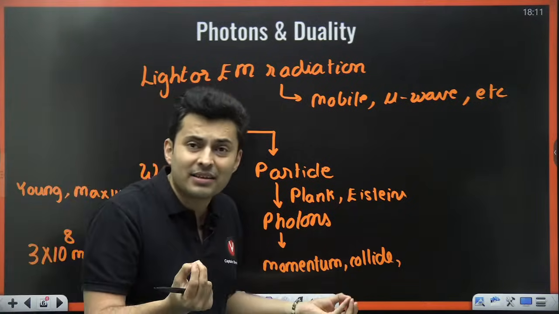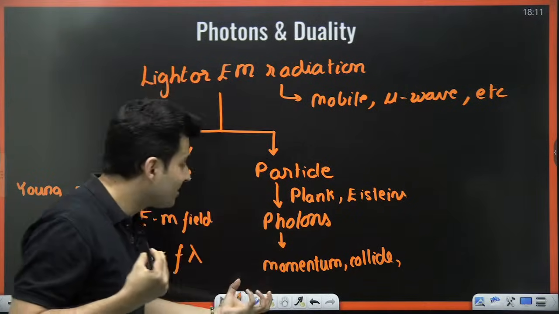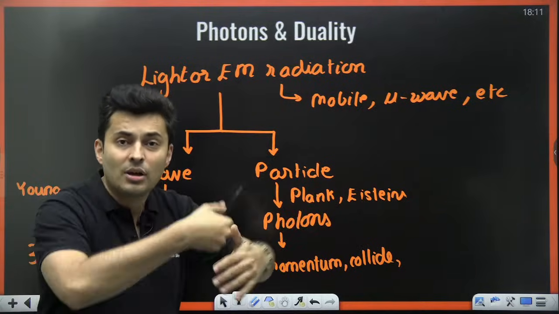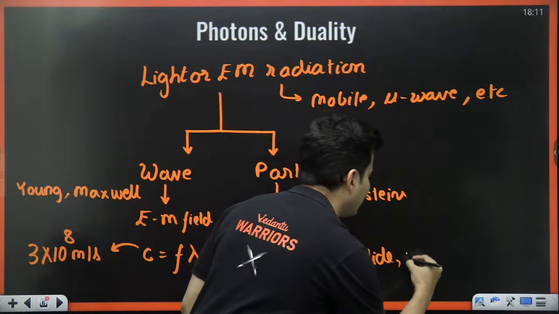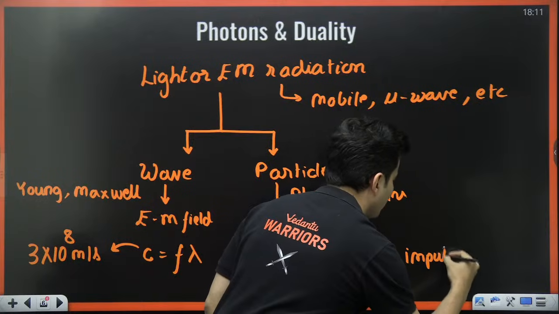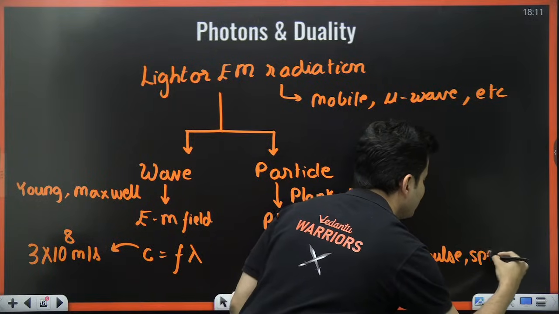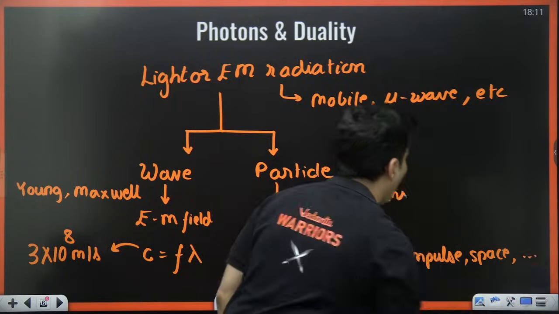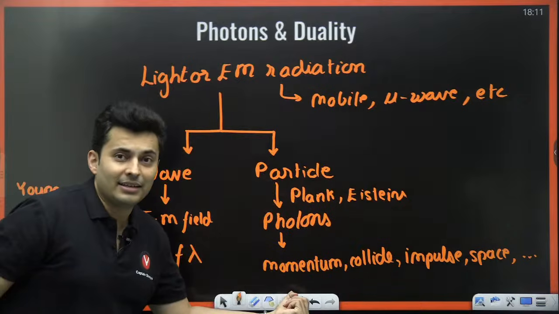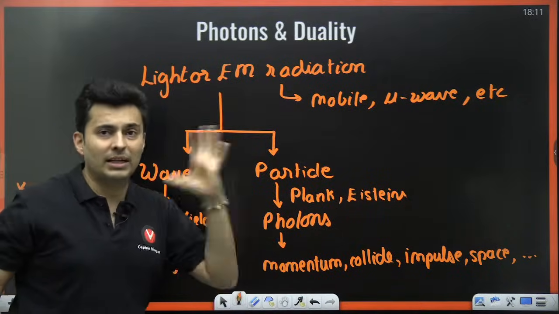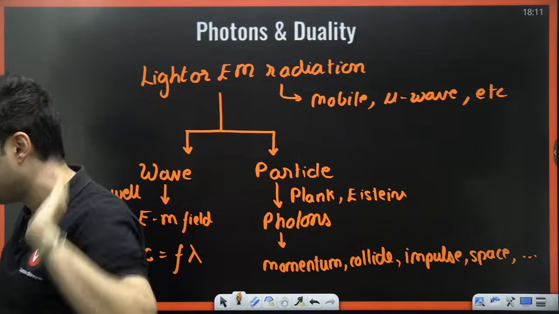It can also apply force when it collides, it can apply impulse. All these things are the characteristics of the particle nature, and photons is that particle behavior. Everybody understood till this point?